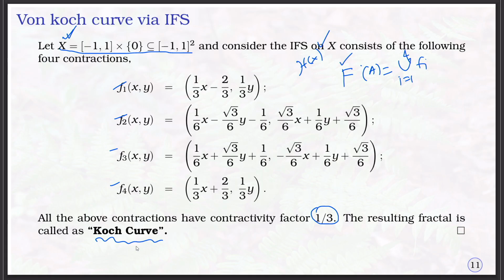So, in this lecture we have defined what a deterministic fractal is. If we have an iterated function system, on it we can define the Hutchinson mapping, which is a contraction and has a fixed point in H of X. That fixed point we call a deterministic fractal. A deterministic fractal is a fixed point of the Hutchinson mapping generated by a specific type of iterated function system.